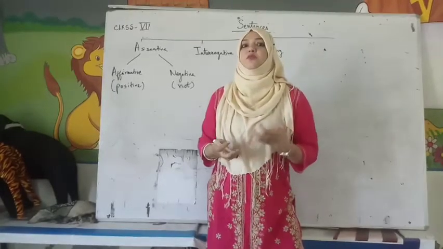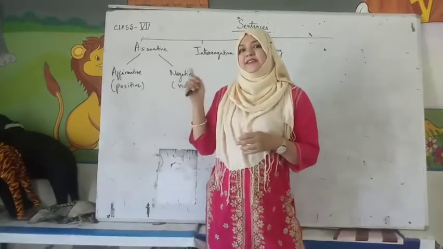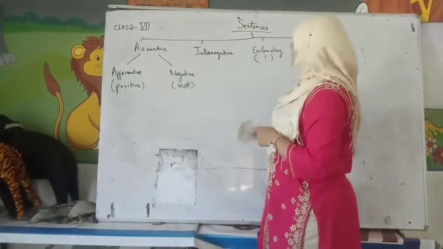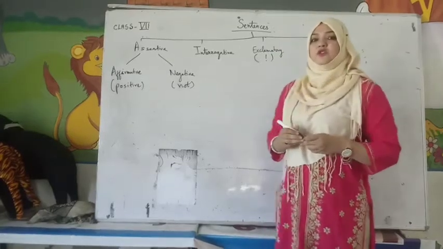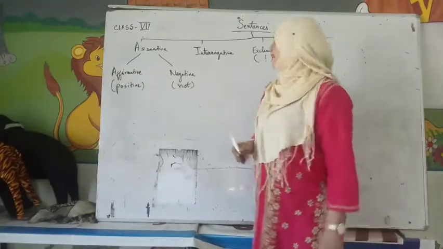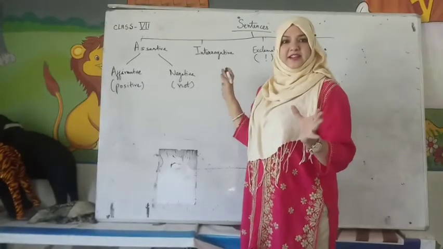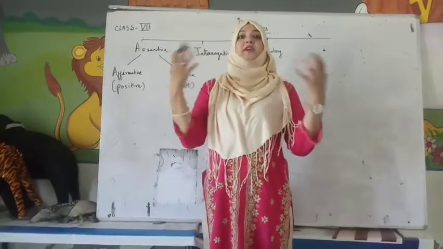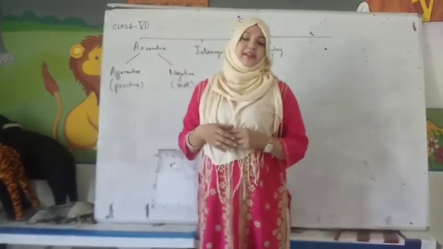So the sentences where you show your feelings are called exclamatory sentences, and they always have an exclamation mark. Exclamation mark क्या होता है? A line with a full stop at the end. So that is called an exclamation mark, and it is used at the end of an exclamatory sentence, like "Wow, what a beautiful day." So here you're showing your feeling, कितना अच्छा दिन है, right? So that is called exclamatory sentence.